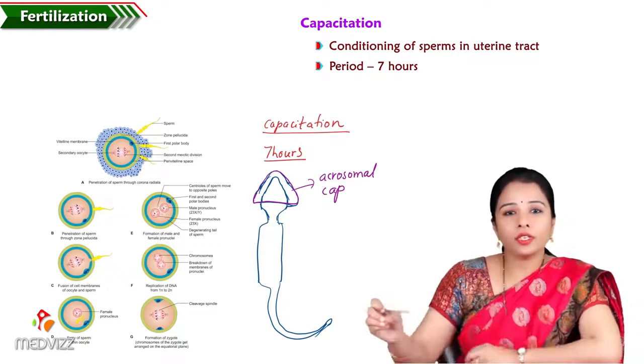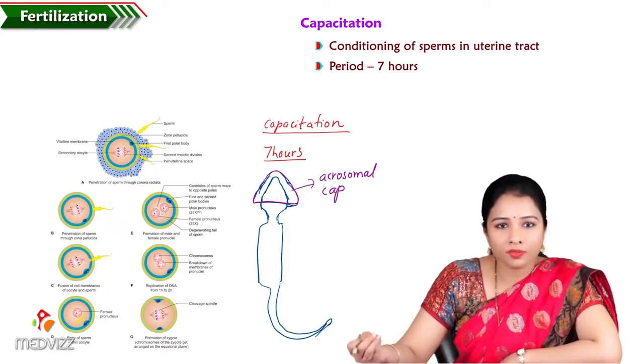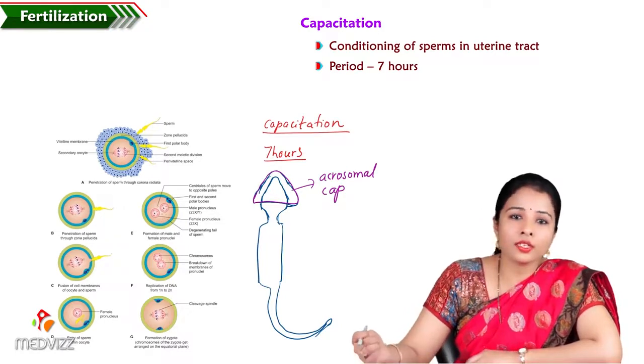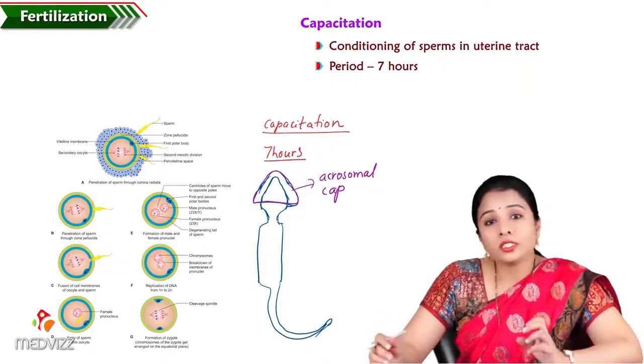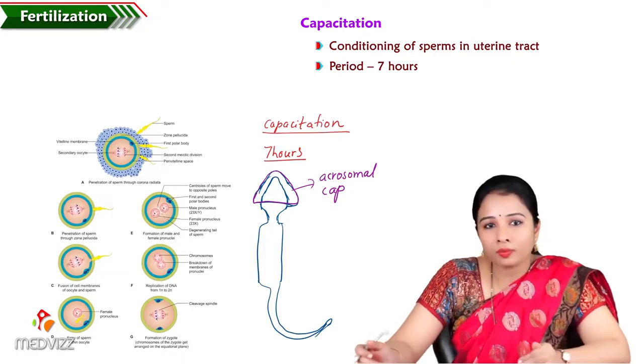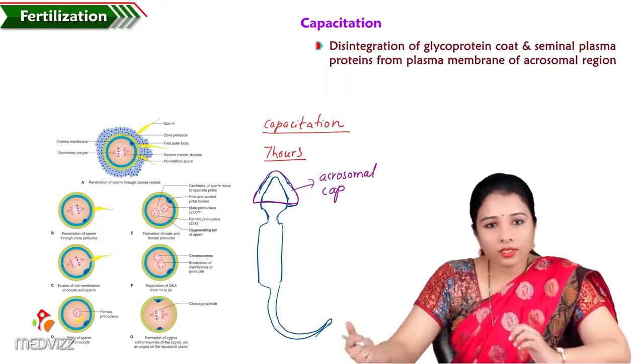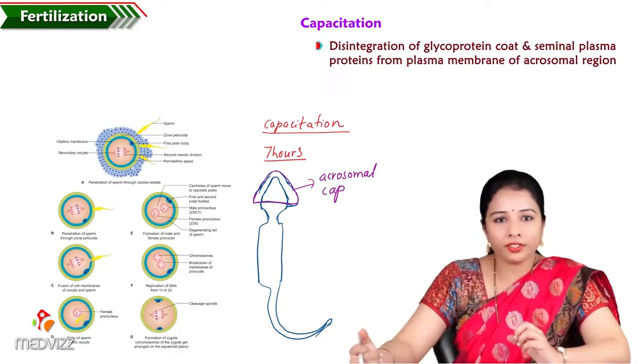So the acrosomal cap contains some specific proteins which are called glycoproteins and seminal plasma proteins. These glycoproteins and seminal plasma proteins are to be removed before undergoing penetration.